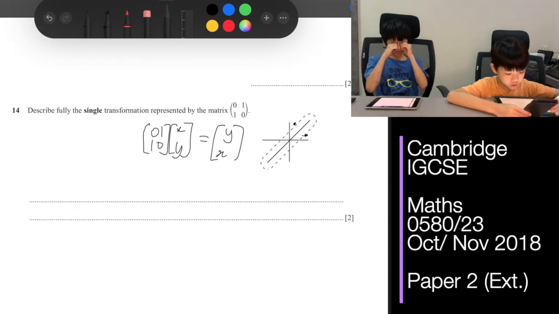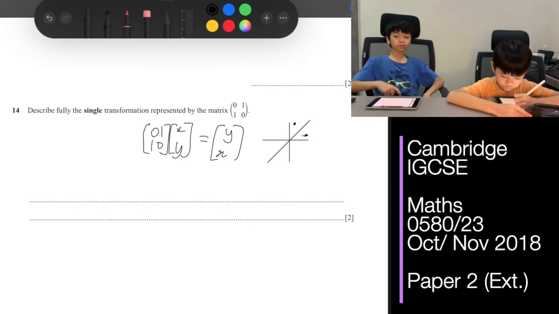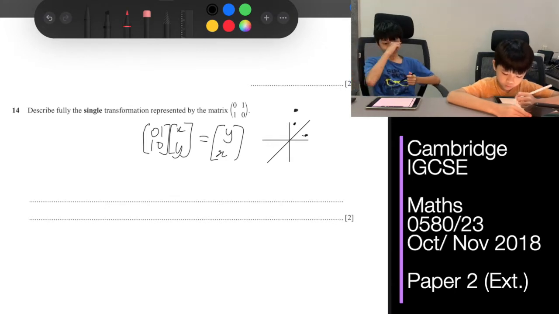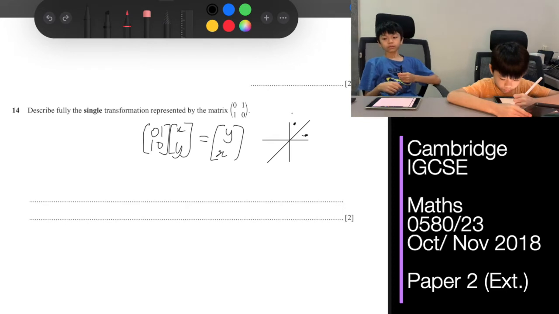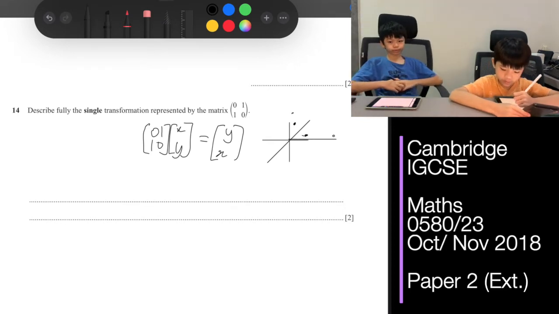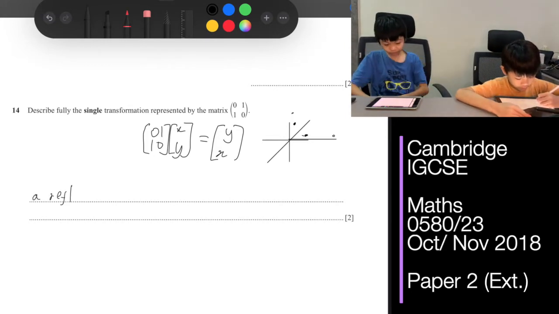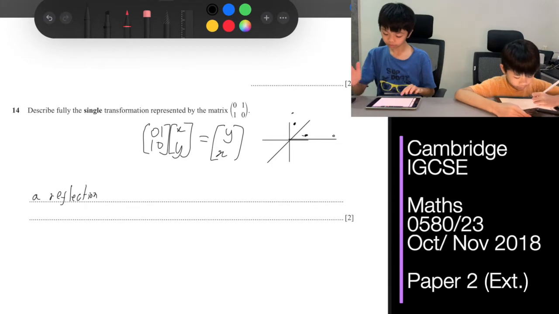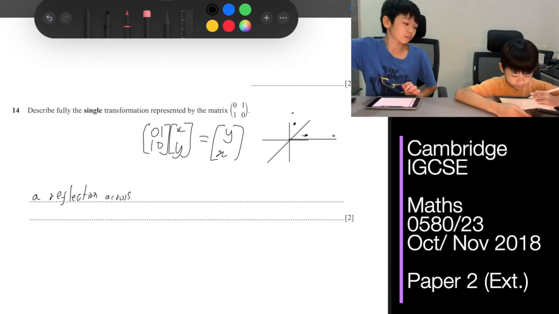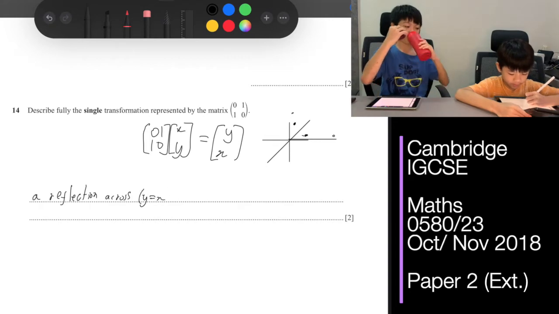And then we'll make sure by drawing another point, like 1, 9, and it becomes 9, 1. So that is also a reflection. So it is a reflection across y equals x.